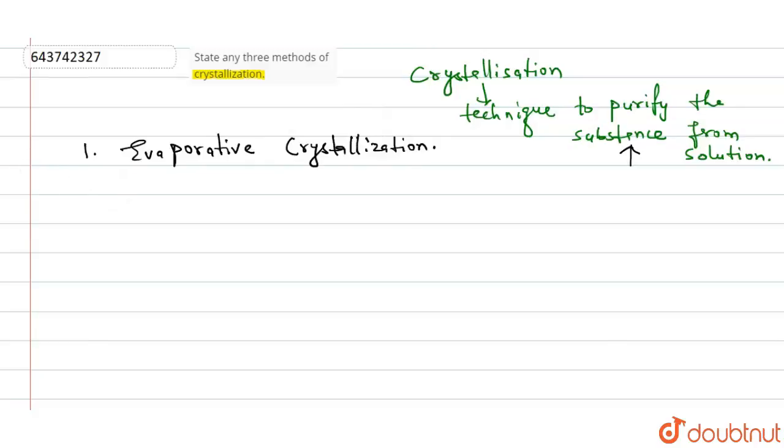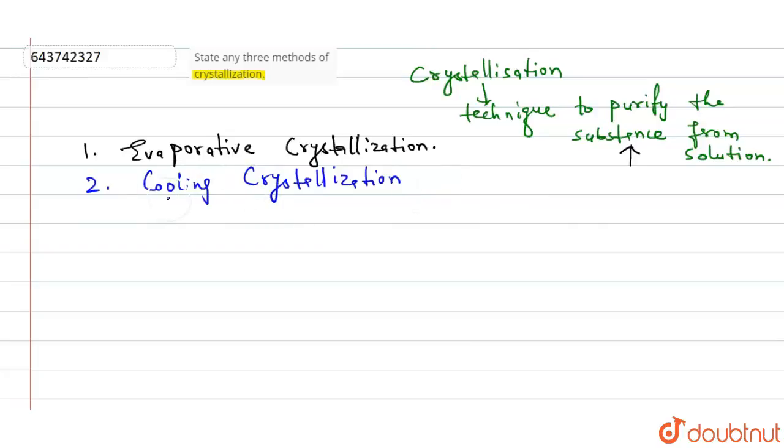And we have the second here, that is cooling crystallization. Cooling crystallization is a process in which a solution or the melt of a substance, at the time of cooling, is purified from the solution.